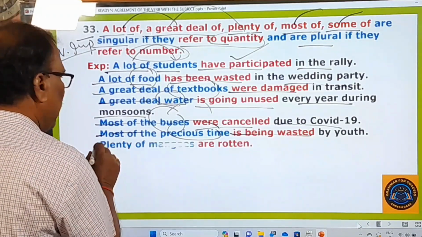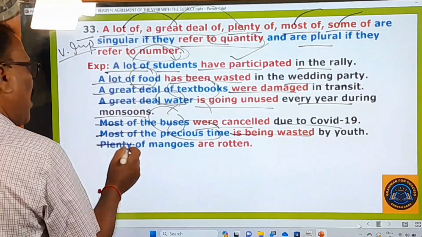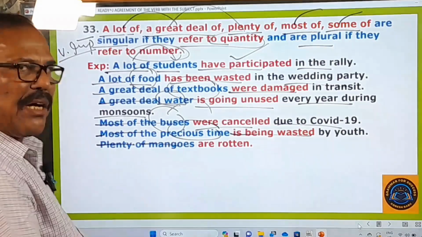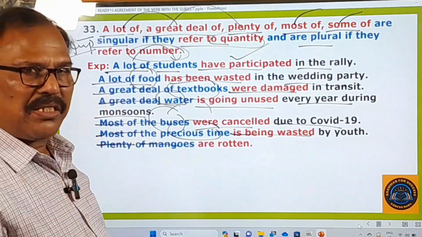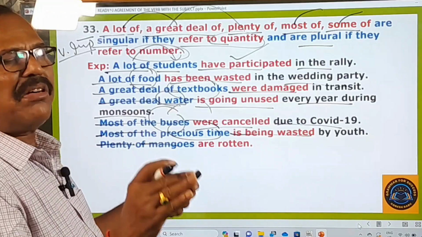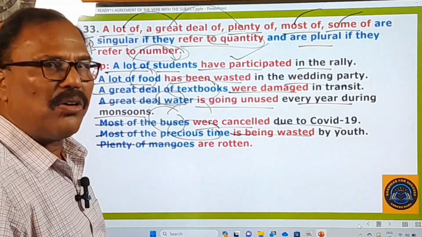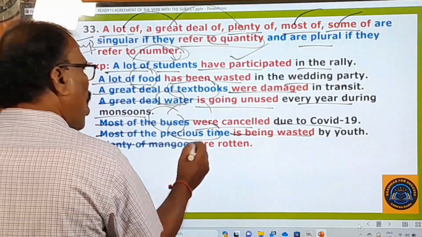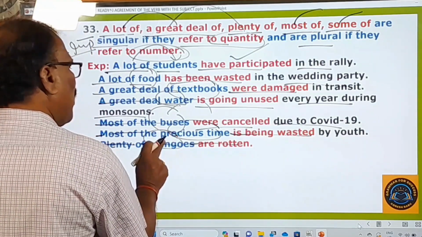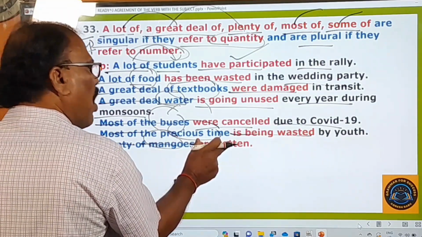And then comes "plenty of," which also means a lot of. Plenty of mangoes, a lot of mangoes you can say, a great deal of mangoes you can say. All these three phrases mean one and the same. I have already told you that. Plenty of mangoes are rotten. It is used with a plural noun, plural verb after that.